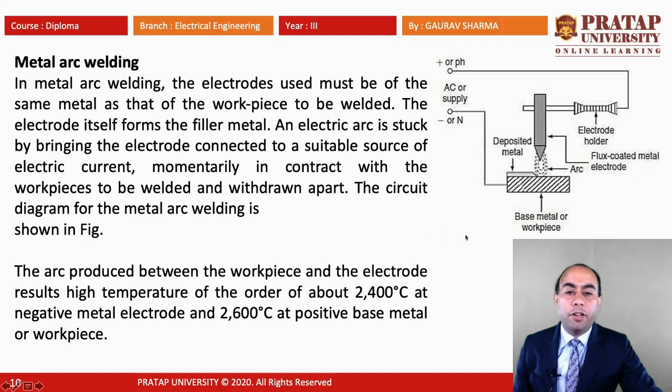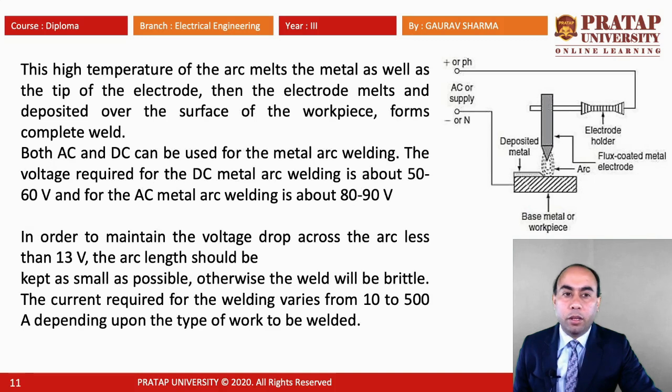The arc produced between the workpiece and the electrode results in high temperature of the order of 2400 degrees centigrade at the negative metal electrode and 2600 degrees centigrade at the base metal, or we can say on the workpiece. Due to the high temperature of the arc, the metal as well as the tip of the electrode melts and is deposited over the surface of the workpiece to form a complete weld. Both AC and DC can be used for the metal arc welding.